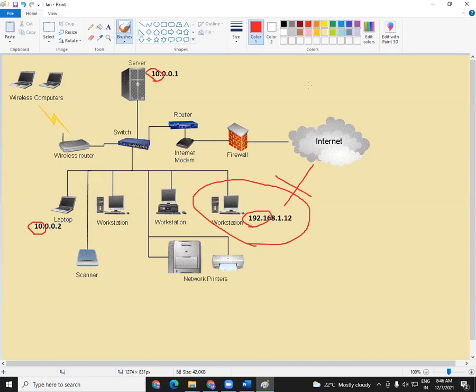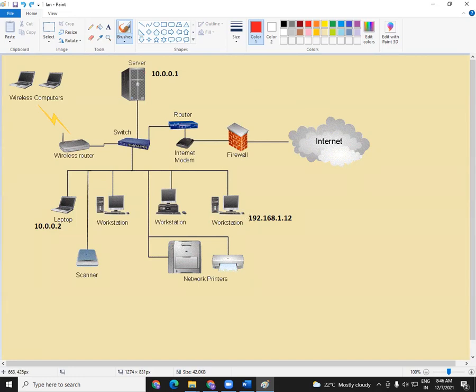Although that machine is in the same physical network, I repeat, although that machine is in the same physical network, logically it is not present in the same network. It is in the 192 network and the server is in the 10 network. So this desktop and this server cannot communicate. If you want to make communication between two or more devices, they should be present in the same physical network as well as in the same logical network.